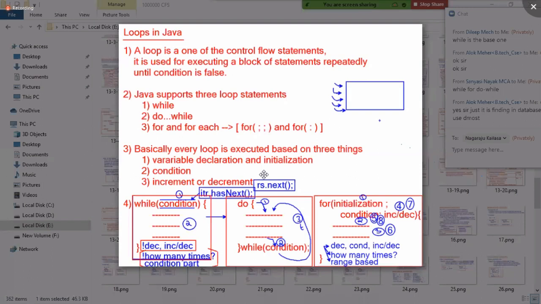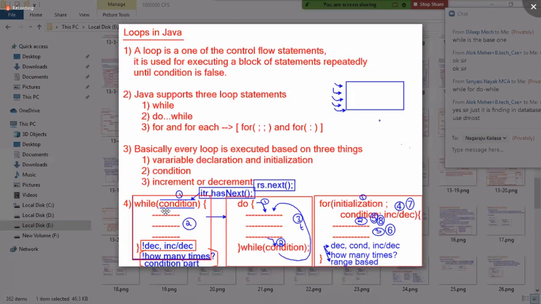Java supports 4 loop statements: while, do while, for, and for each. For syntax is for with semicolons, for each syntax is for with a colon. Basically, every loop is executed based on 3 things: variable declaration and initialization, condition, incrementing and decrementing. Now the syntaxes of the statements: while (condition) { }; do { block of statements } while (condition); for (initialization; condition; incrementing/decrementing).